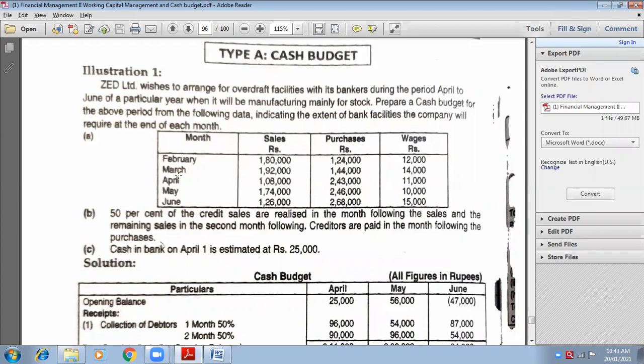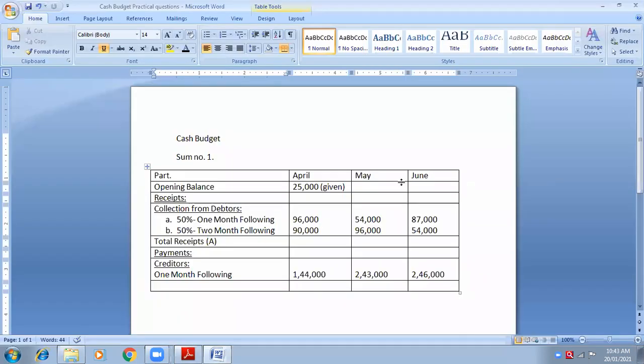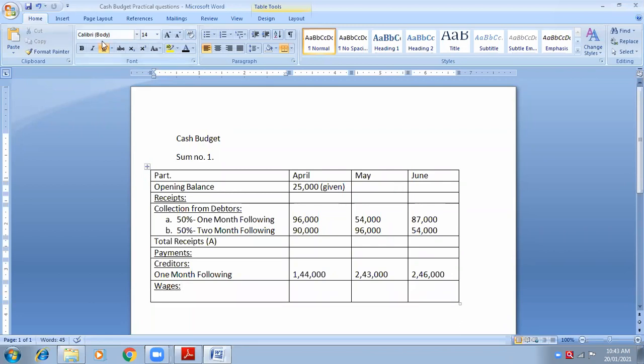If it is for March, they will get the wages in March. If it is for April, they will get the wages in April. Therefore, if nothing is disclosed, then same month. So next line you will write same month.